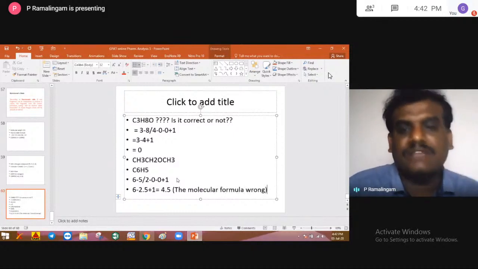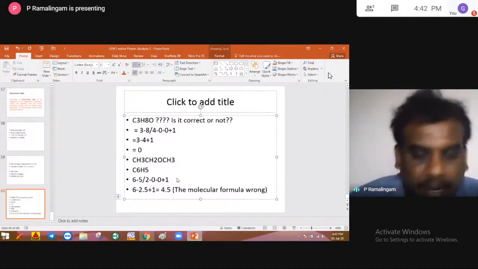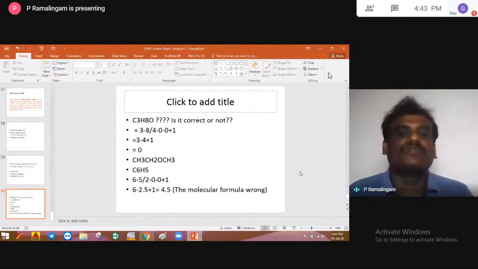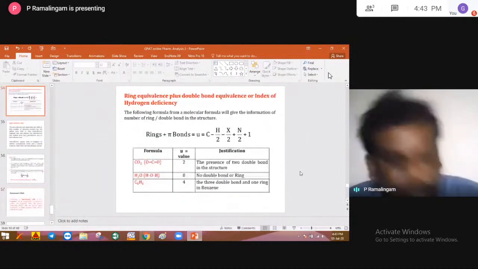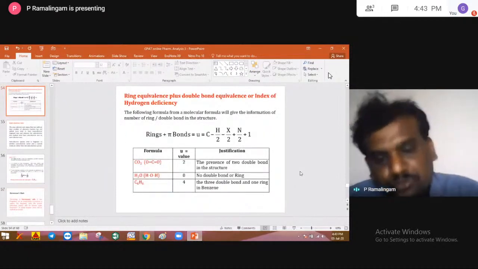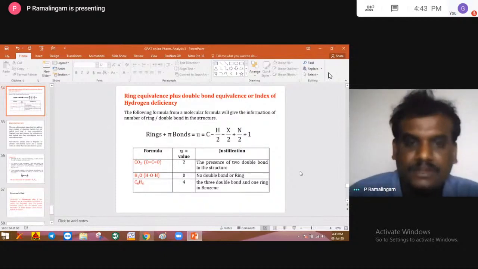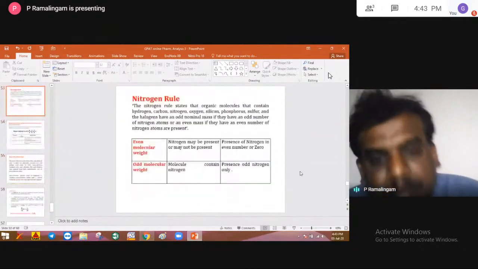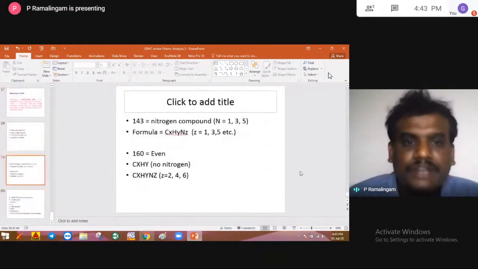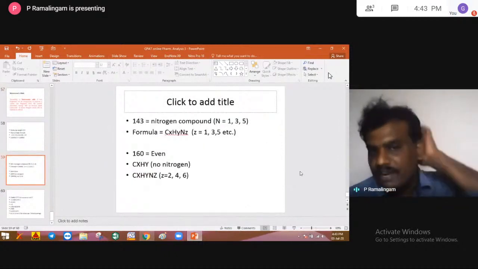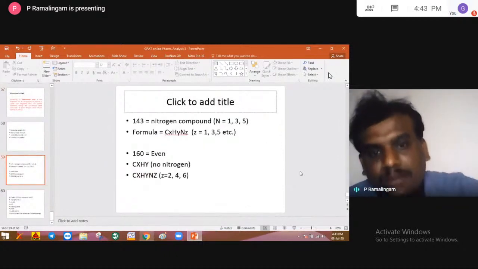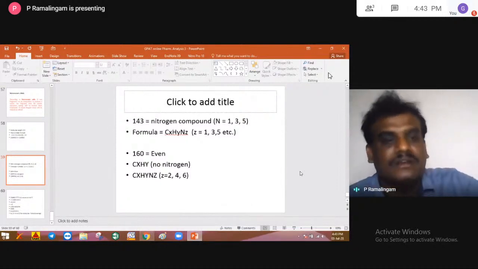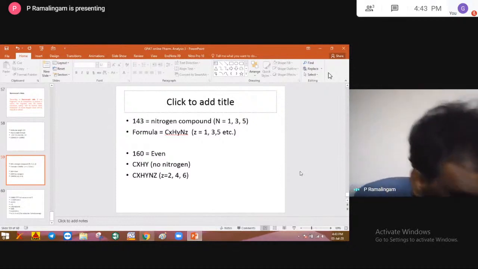So these are the major applications of mass spectrometry, and how we can effectively use this formula for predicting. This formula is not only used to find the number of rings and pi bonds, it is also used to find out whether the formula is correct or incorrect. And based on the nitrogen rule you can assign the formula also. Like if 140 is a nitrogen compound, you assign CxHyNz, and if it is even, CxHy or CxHyNz. This is the way you can do it.